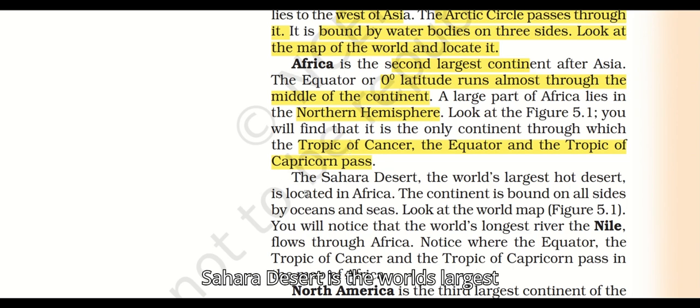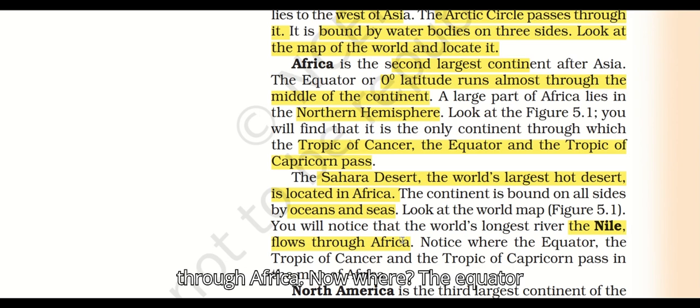The Sahara Desert, the world's largest desert, is located in Africa. The continent is bound on all sides by oceans and seas. Africa is bound on all sides by seas and oceans. Look at the world map in figure 4.1. You will notice that the world's longest river, the Nile, flows through Africa.